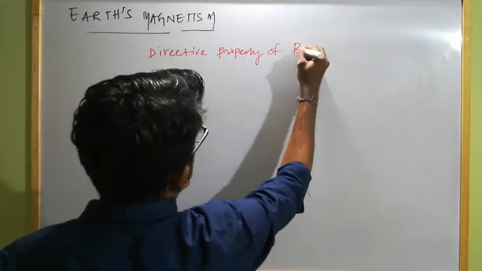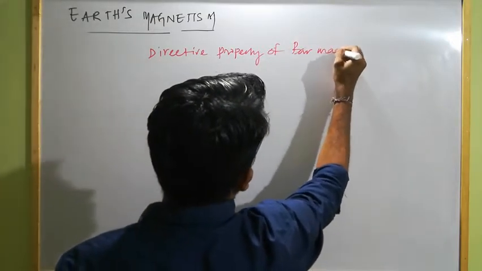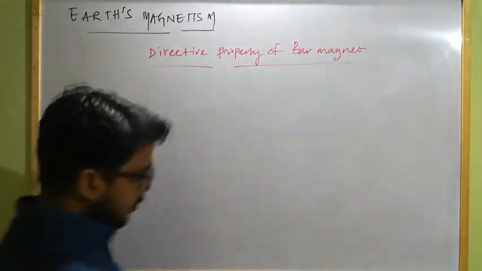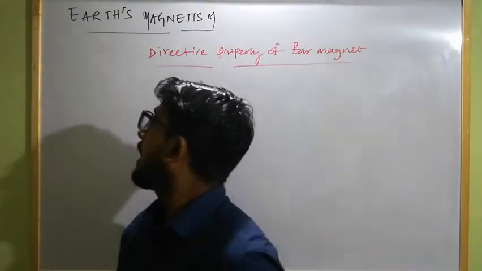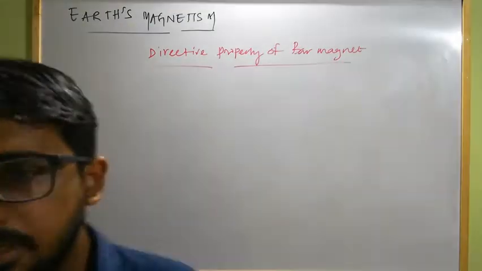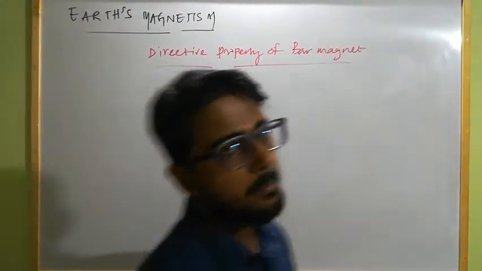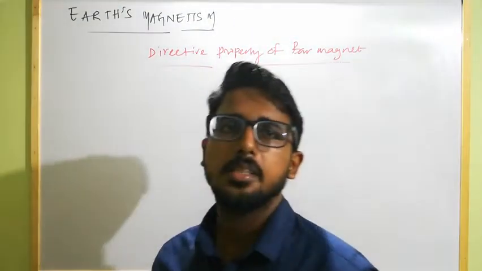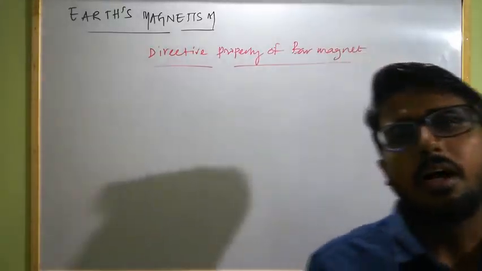Due to the directive property of the bar magnet, it was evident that the Earth behaves as a magnet, and as the Earth behaves as a magnet, it must have some properties. So we conclude that Earth behaves as a giant magnet. But what is the cause of Earth's magnetism?